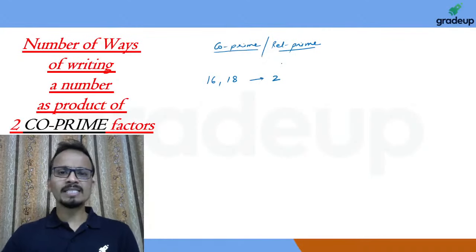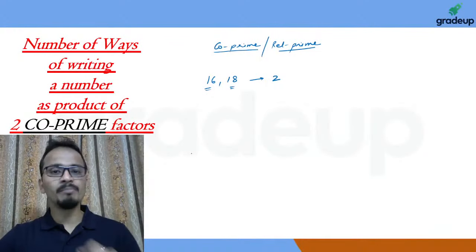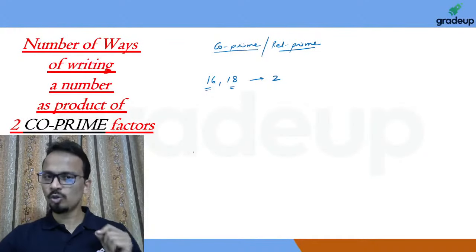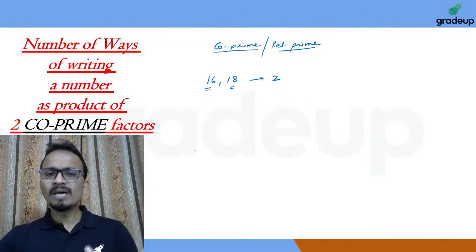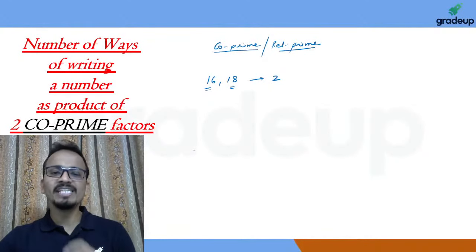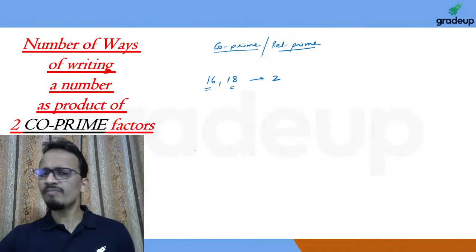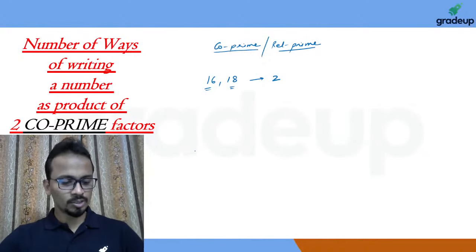So I can say that these two numbers 16 and 18 are not co-prime with respect to each other. The definition of co-prime numbers is: two numbers are said to be co-prime with respect to each other if they don't have any common factor except one. One will be the common factor among any two numbers.